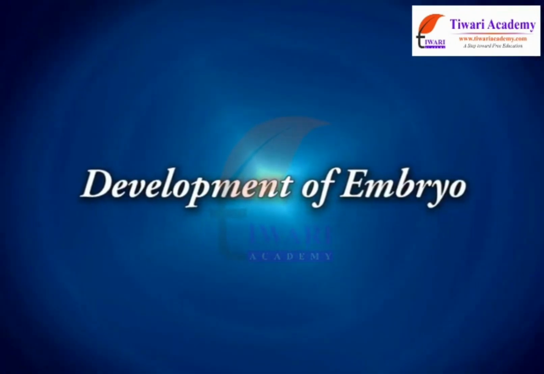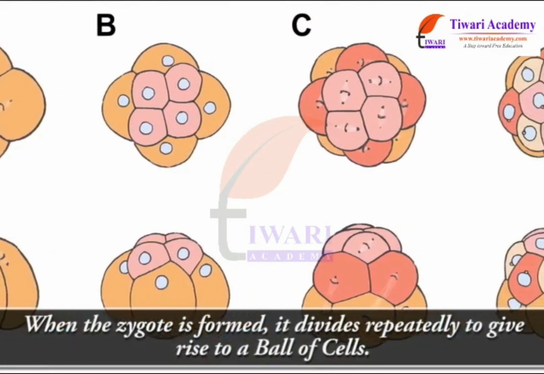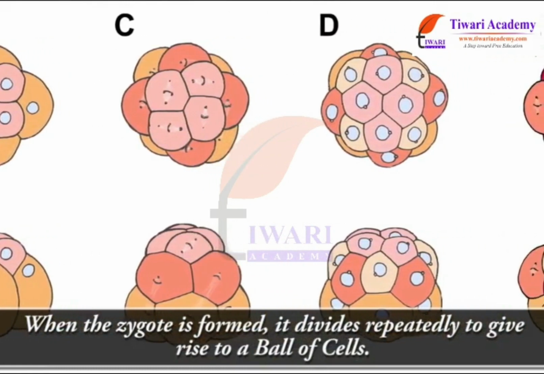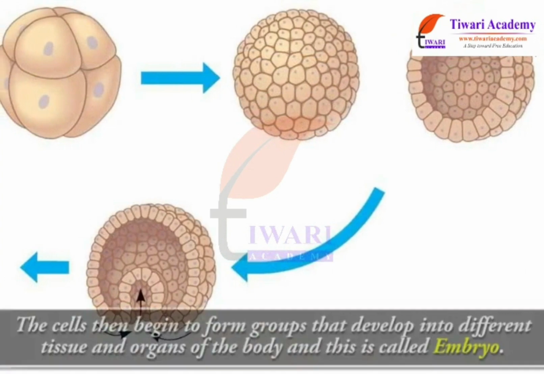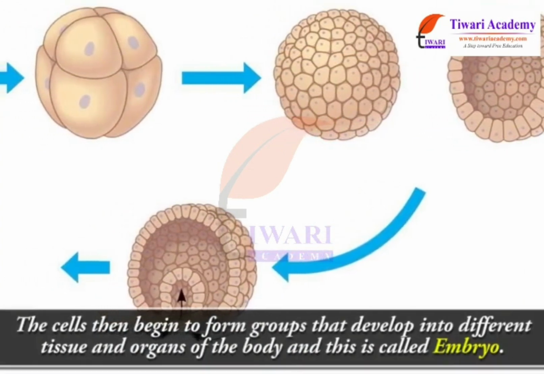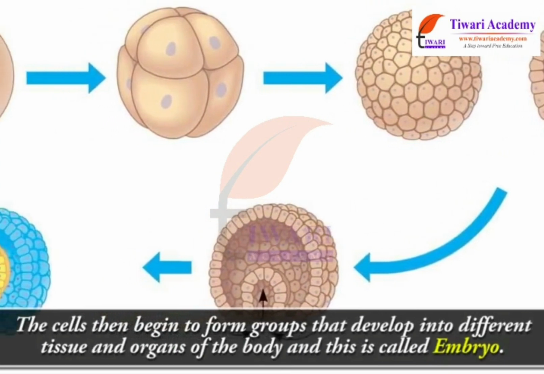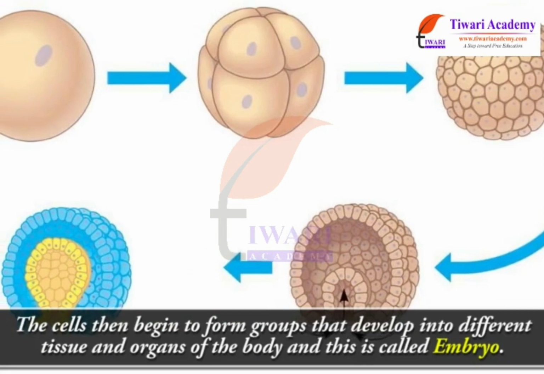Development of embryo. When the zygote is formed, it divides repeatedly to give rise to a ball of cells. The cells then begin to form groups that develop into different tissues and organs of the body, and this is called embryo.